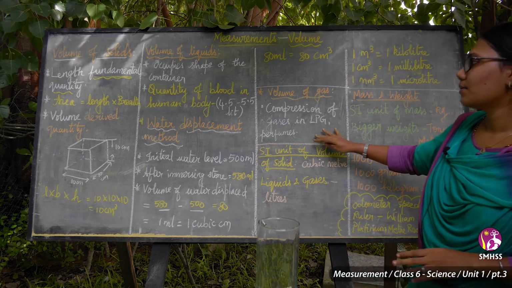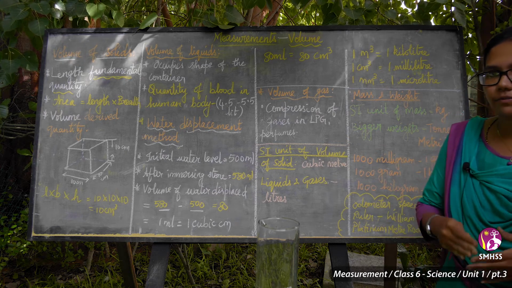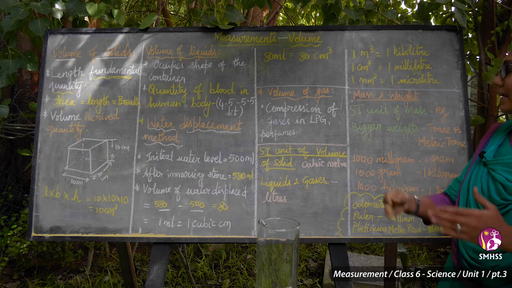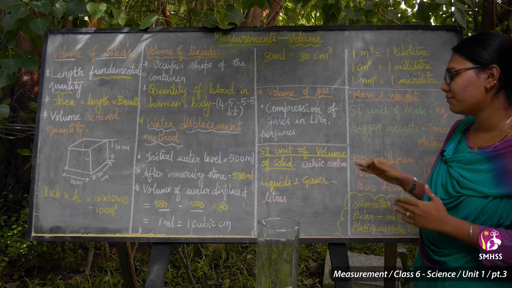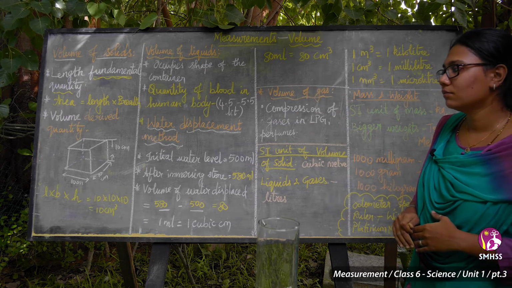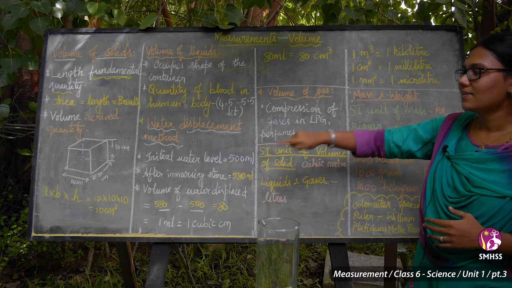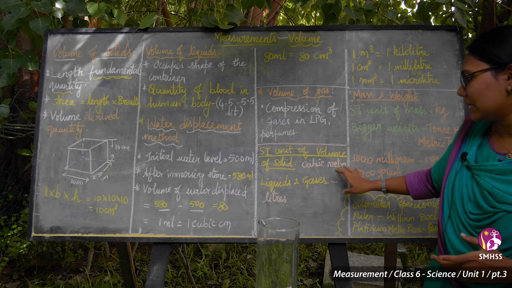Okay, so this is what we know about the volume of solids, volume of liquids and volume of gases. Next we can go and see the SI unit of volume of solid. We saw the SI unit of volume of solid; where we end is centimeter cube, which is nothing but cubic meter.